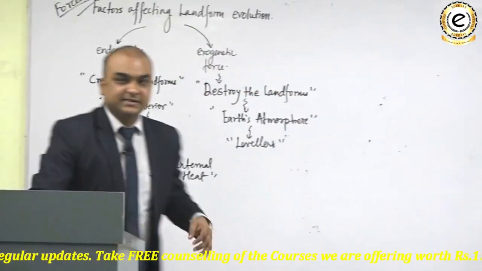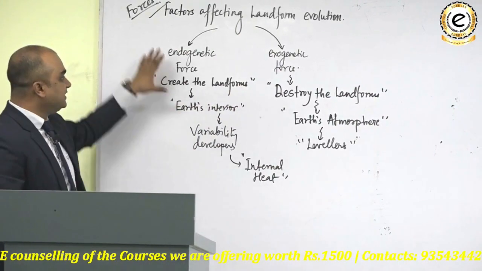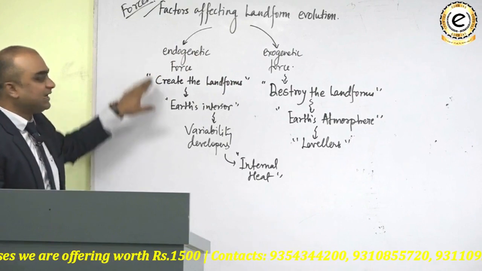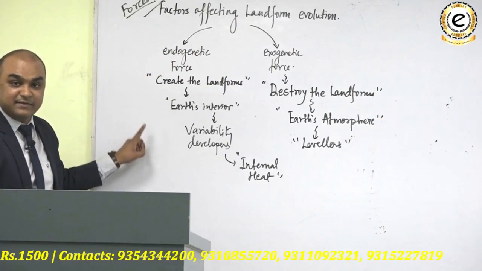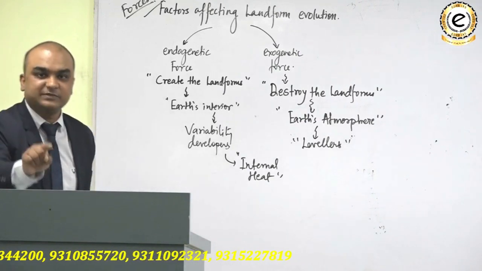I'm saying that there are two kinds of forces that affect the evolution of landforms, the endogenetic forces and the exogenetic forces. The endogenetic forces are the creators of landforms. They are variability developers, and they emanate from the Earth's interior. The internal heat of the Earth is responsible for their generation.